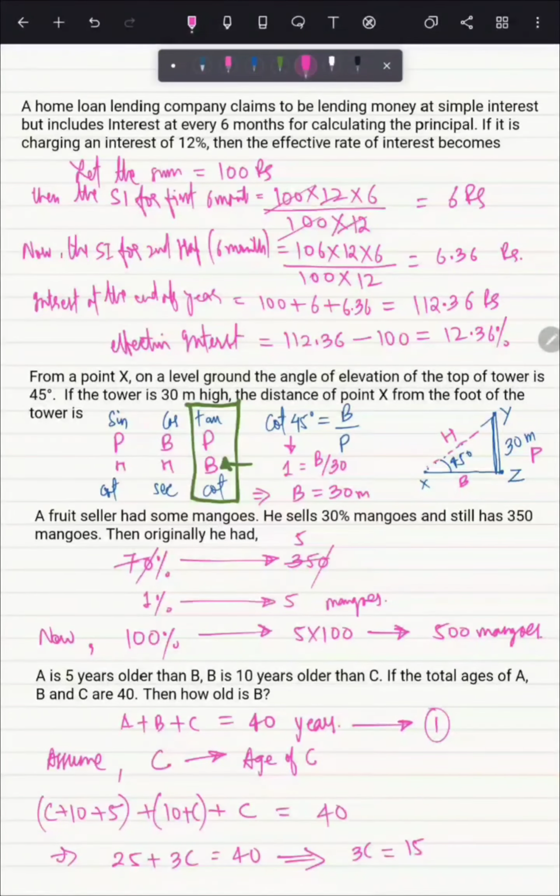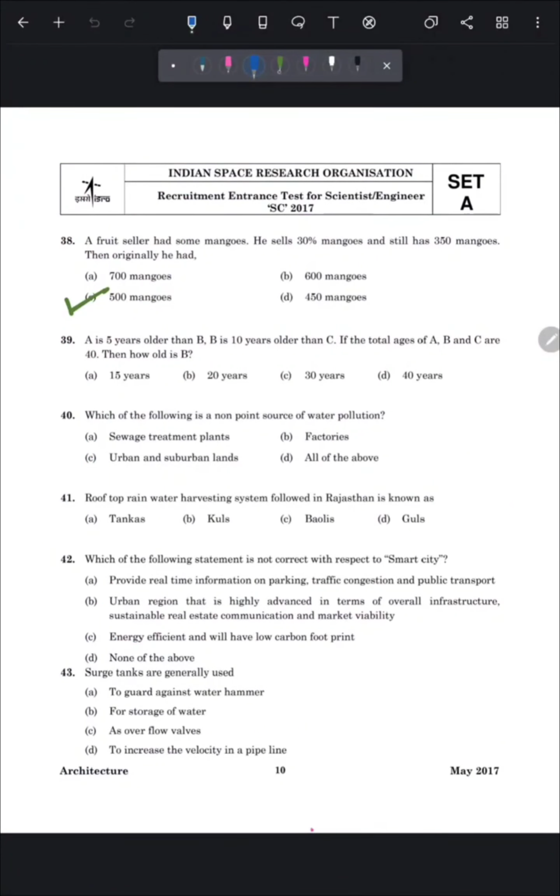Now just divide 15 by 3, so we will get 5, which is the age of C. Now in the question they asked to find the age of B, that is 10 plus C. So 10 plus C's age, which is 5, that is 15 years. So B's age is 15 years. So our answer will be option number A, 15 years.